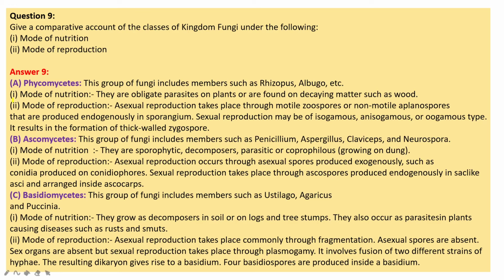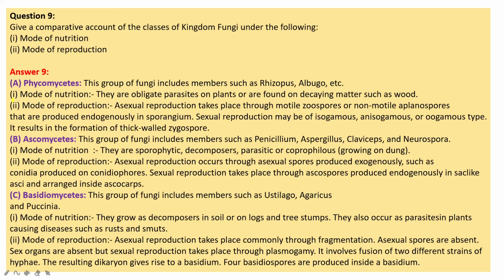Basidiomycetes. This group of fungi includes members such as Ustilago, Agaricus or Puccinia. Mode of nutrition: they grow as decomposers in the soil or on logs and tree stumps. They also occur as parasites in plants, causing diseases such as rust and smuts. Mode of reproduction: asexual mode takes place commonly through fragmentation.